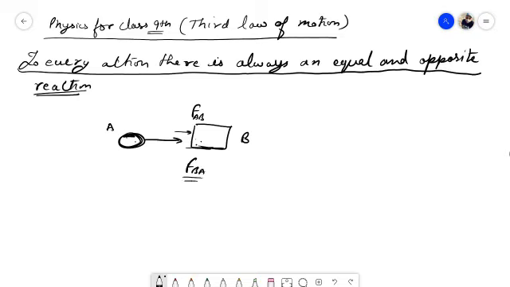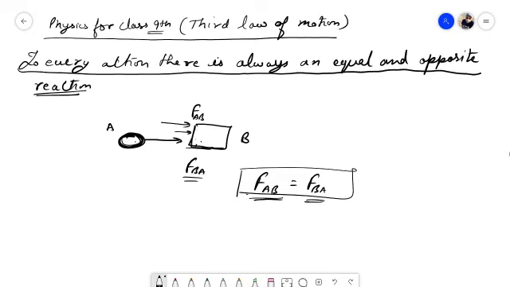According to the third law of motion, FAB is equal to FBA. That is, I'm talking about the magnitude of force, so the magnitude of force is going to be equal. The force applied by the ball on the block will be FAB, acting in this direction, and the force applied by the block on the ball will be acting in this direction, and the magnitude of both forces will be equal.